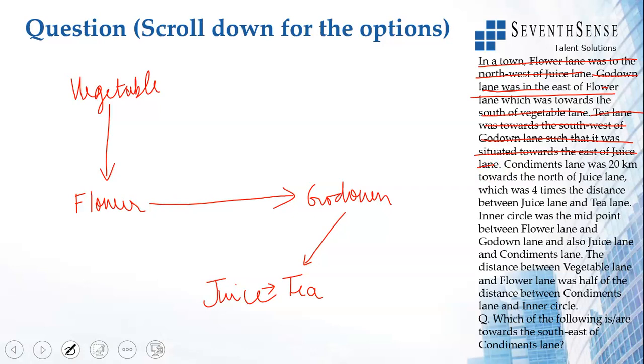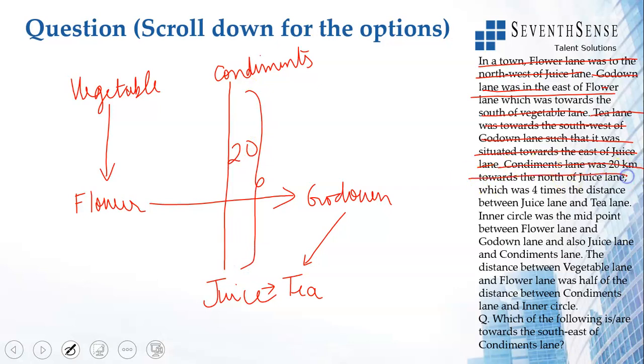Condiments lane was 20 kilometers towards the north. Condiments lane. This is 20. This entire distance is 20 kilometers to the north of juice lane, which was 4 times the distance between juice lane and T lane. So juice and T, this distance is 5.